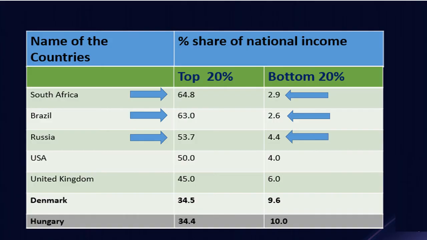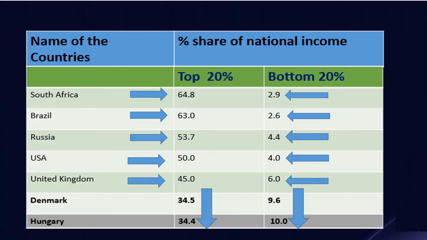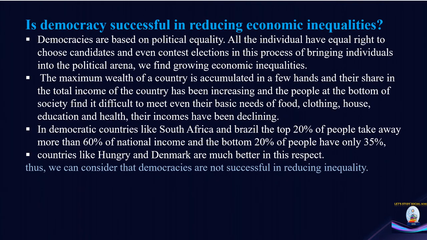In the USA, the top 20% share more than 50% of national income and the bottom 20% have only 4.0%. In the United Kingdom, the top 20% share more than 45% of national income and the bottom 20% have only 6%. Countries like Hungary and Denmark are much better in this respect. Thus, by observing this table, we can say that democracy does not appear to be very successful in reducing inequalities.